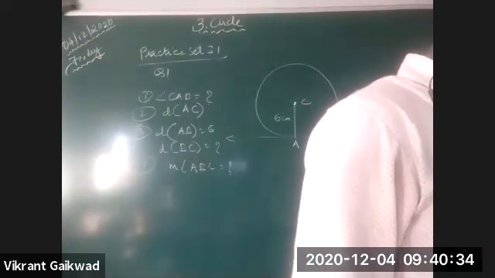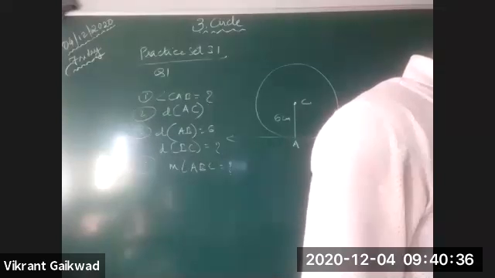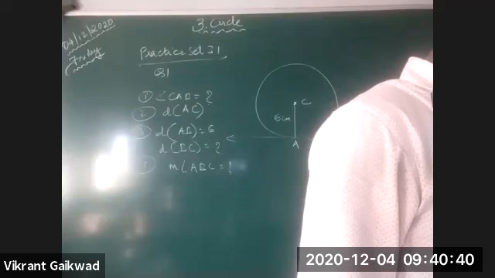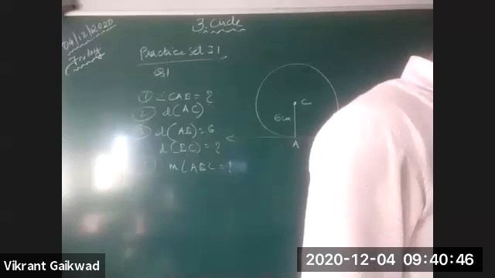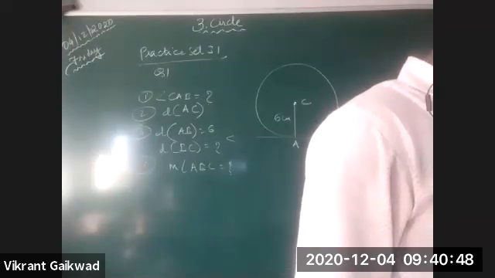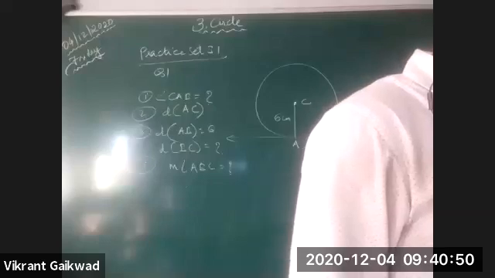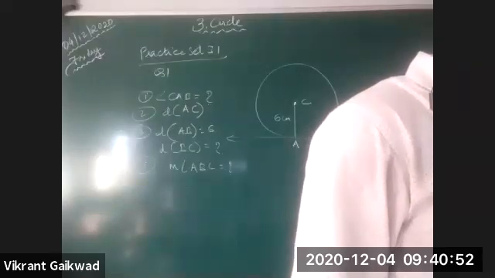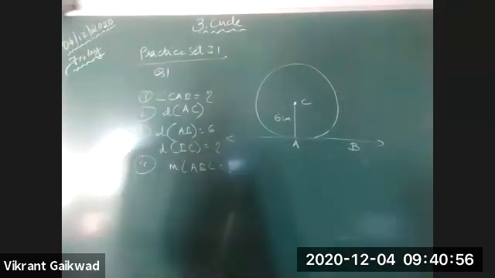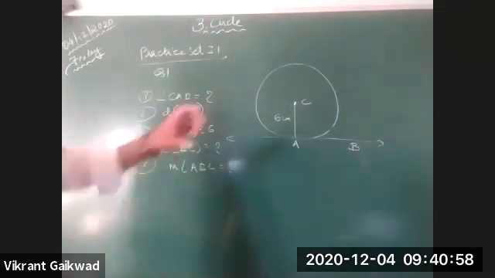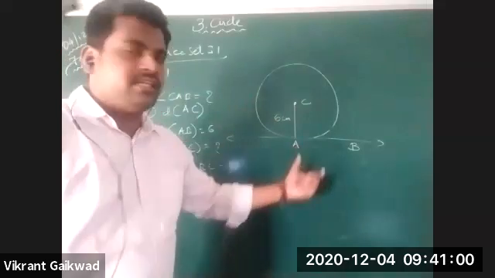Now, once you look at the figure, what you have got, tell me. AC is the radius, AB is the tangent.